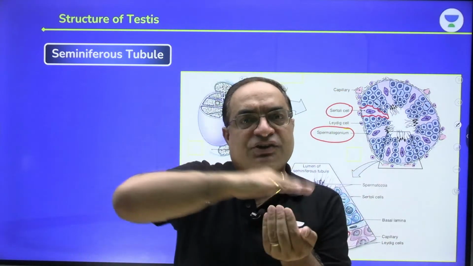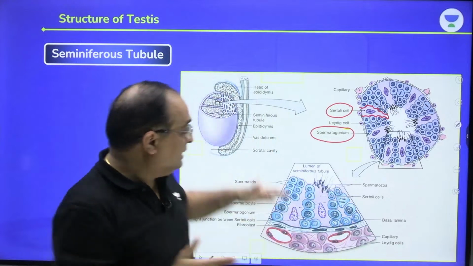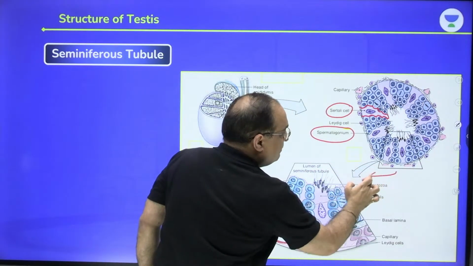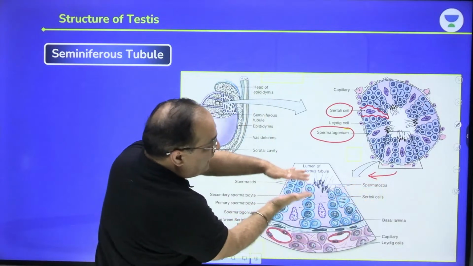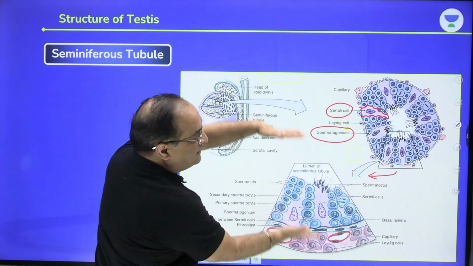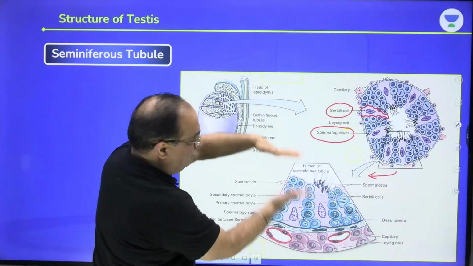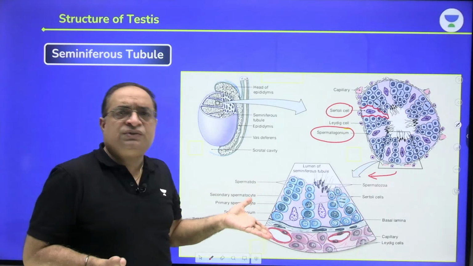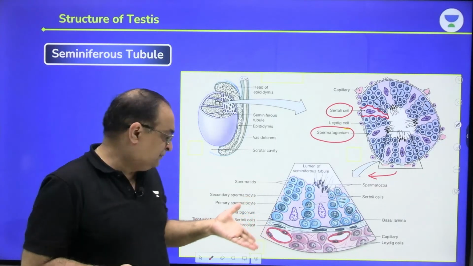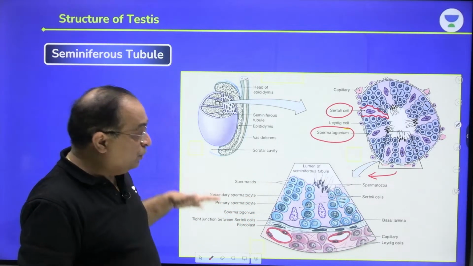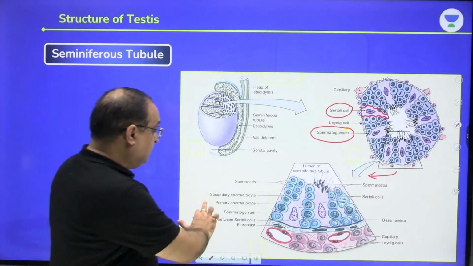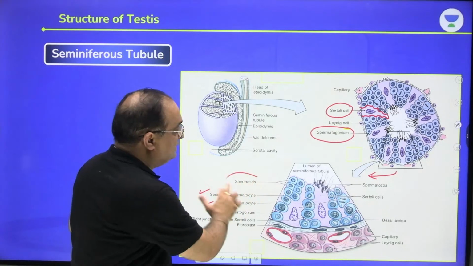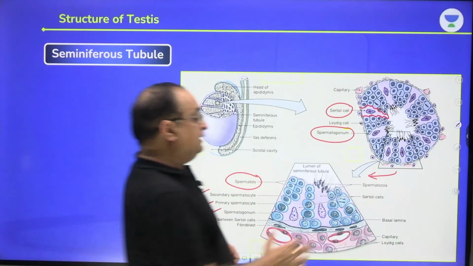The transverse section of a seminiferous tubule. Then here you can see a small portion of the seminiferous tubule is enlarged. You can see the different stages of the development of the sperm. You can see the spermatogonia. Then you can see primary spermatocytes, secondary spermatocytes, spermatids, and then finally